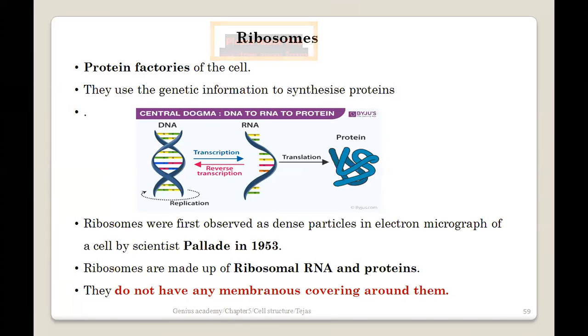But what I want you to understand right now, there is something called DNA, which is present inside the nucleus. DNA contains multiple small segments called genes, and each gene is encoding a particular protein.